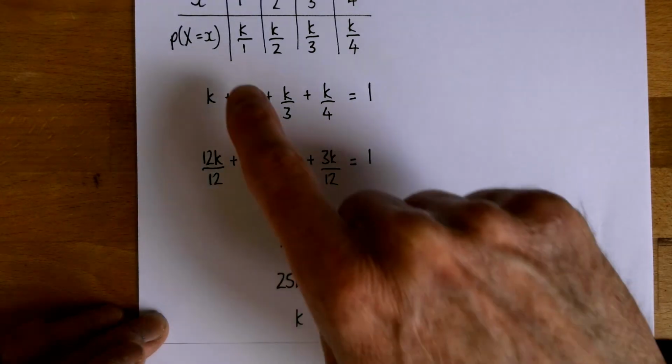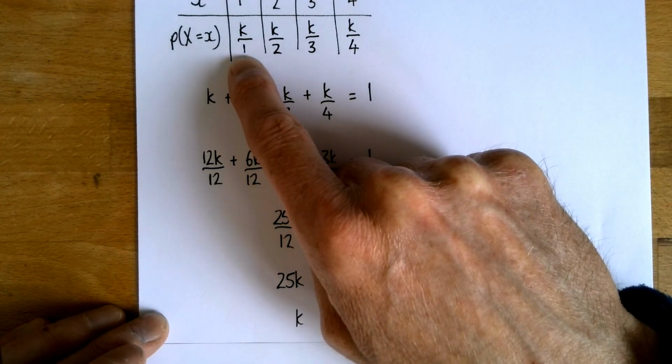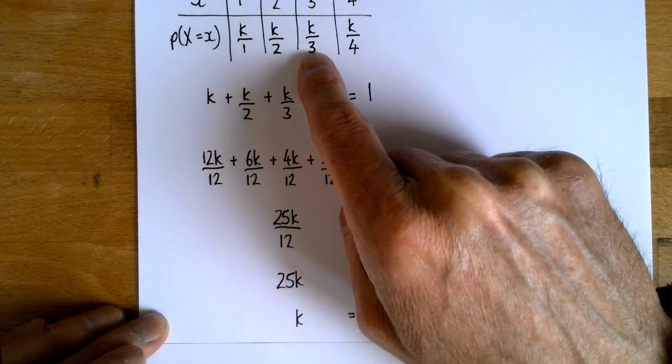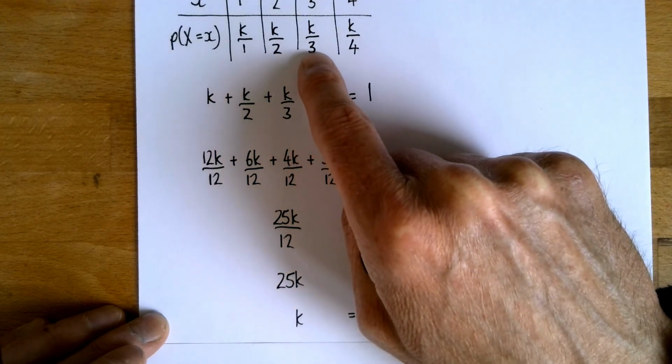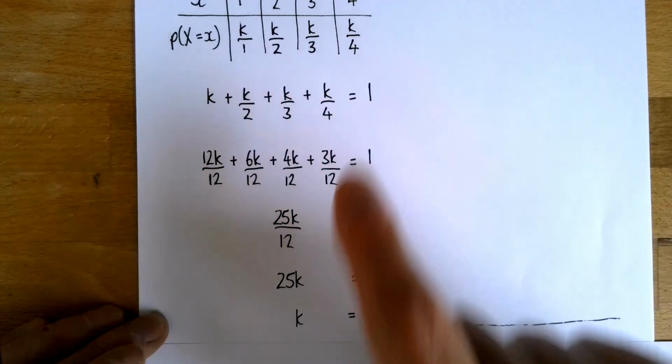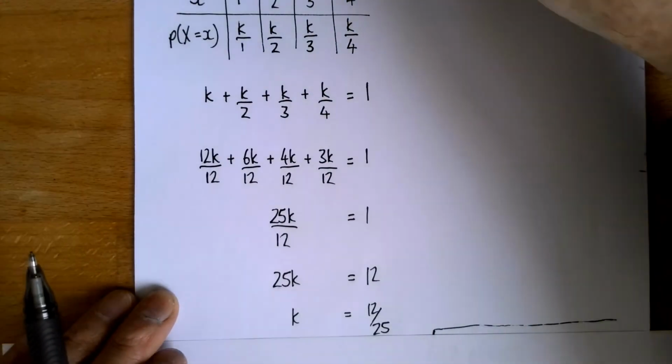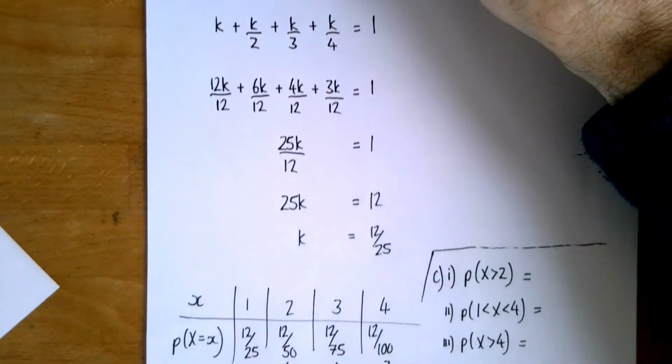And that means that this probability is 12 over 25. This is 12 over 25 divided by 2. This is 12 over 25 divided by 3. And this is 12 over 25 divided by 4. So I'm going to rewrite that table. Here it is.